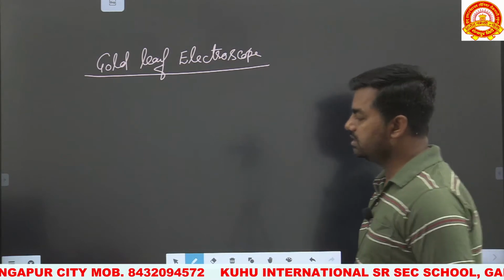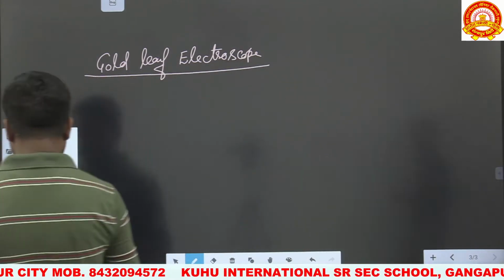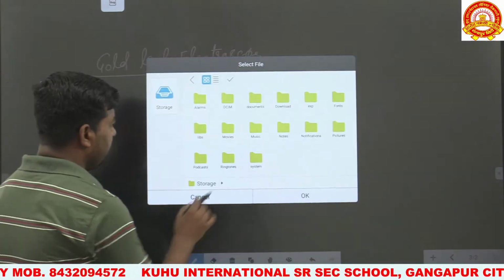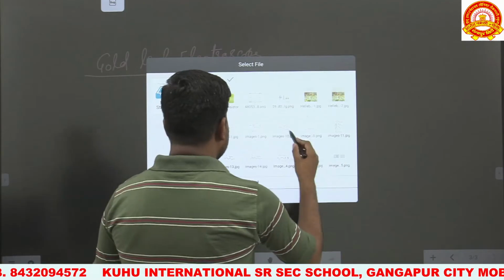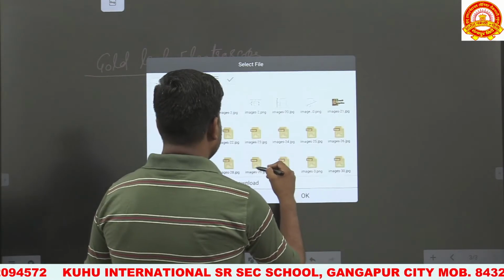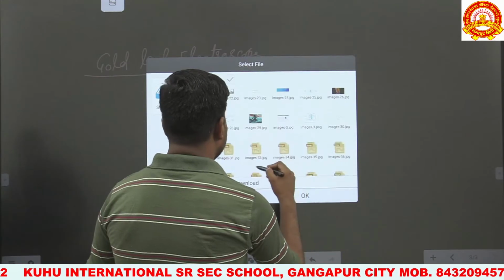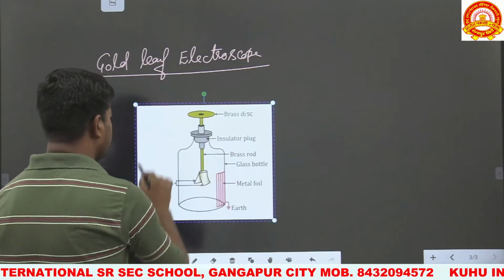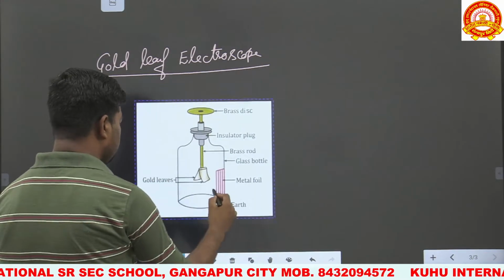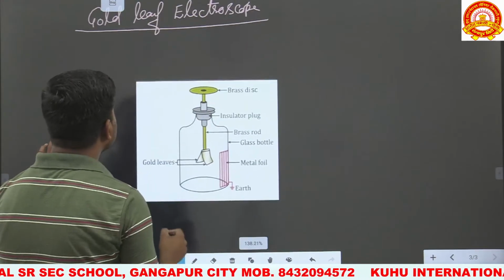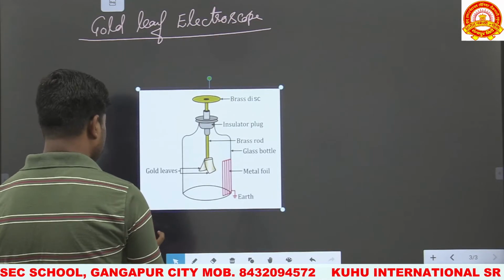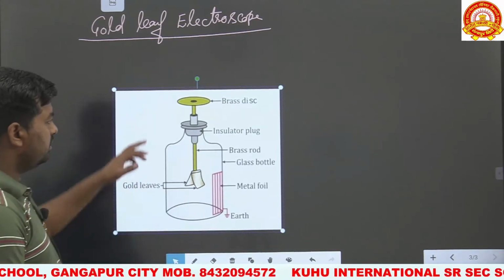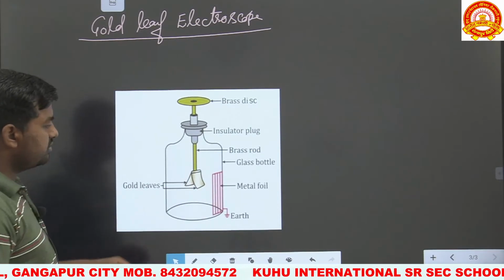Like we have to consider in this gold leaf electroscope, this is the device. This is the gold leaf electroscope. In this gold leaf electroscope, this is the metal disc. First of all, what is the gold leaf electroscope?